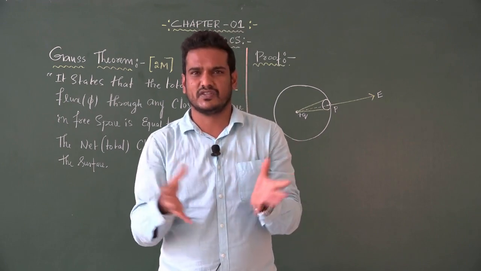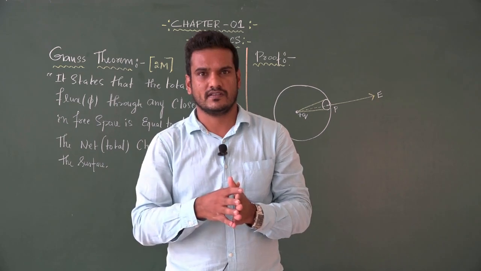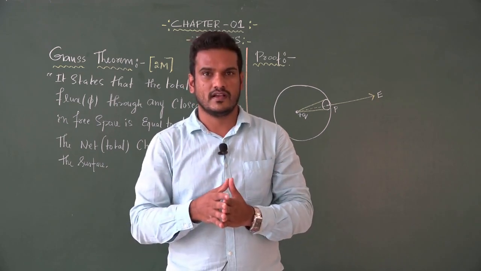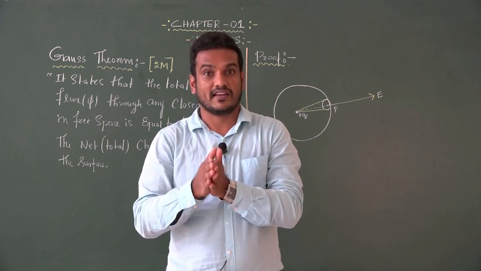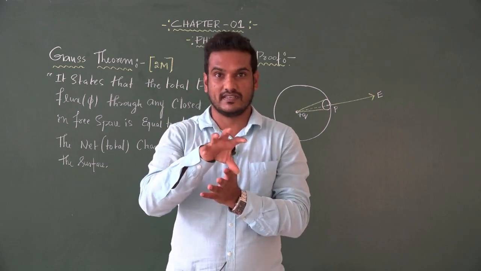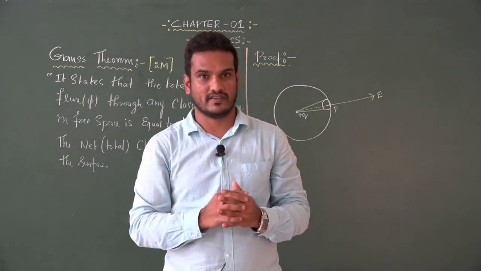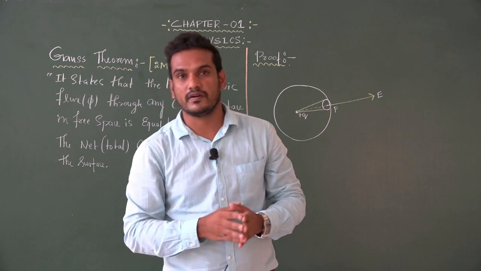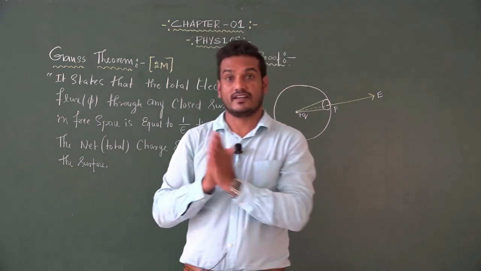It gives the relation between electric flux through any closed surface and total electric charge which are present inside that closed surface. So we have a particular statement for Gauss theorem.